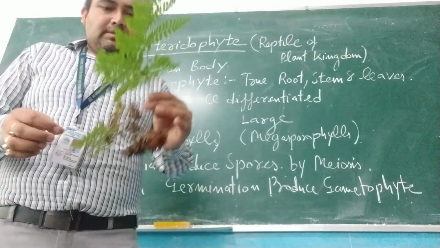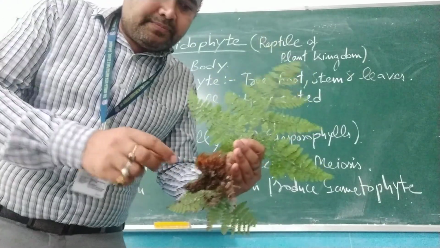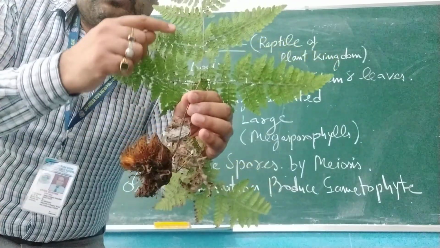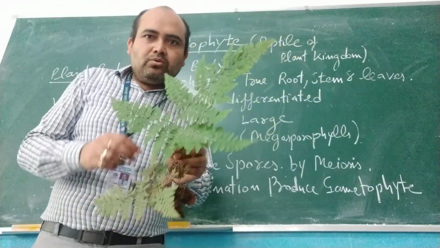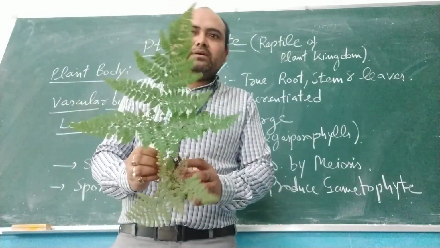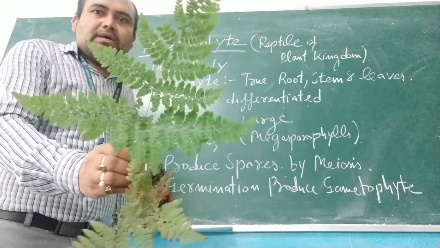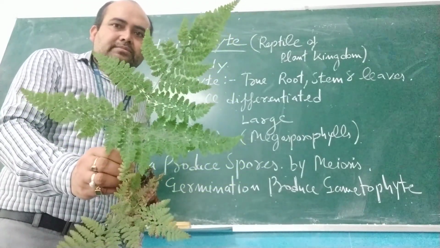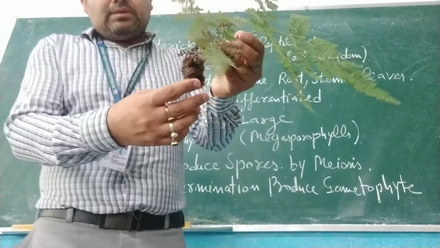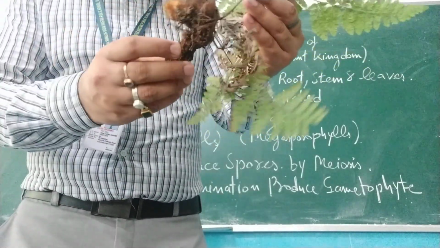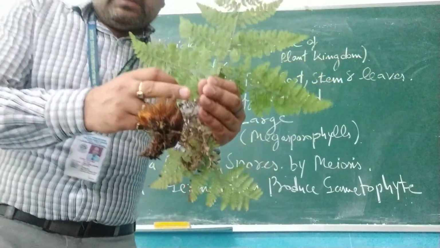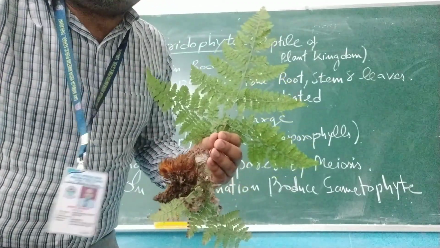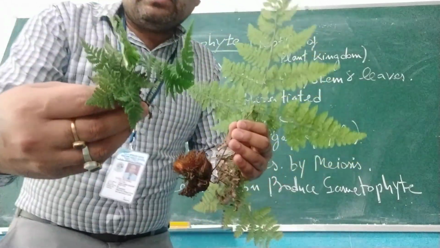You can easily find these plants in the Shimla hills, but they are also present in our area, Darlaghat. See that they contain true sporophyte, true roots, true stem and true leaves. And these leaves look like a feather. If you see the structure of the whole plant, it looks like a feather. So these plants are commonly known as ferns. They contain true roots, because roots and stem contain true vascular bundle, xylem and phloem.